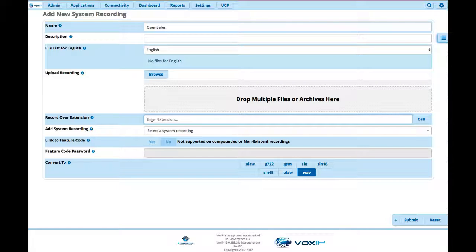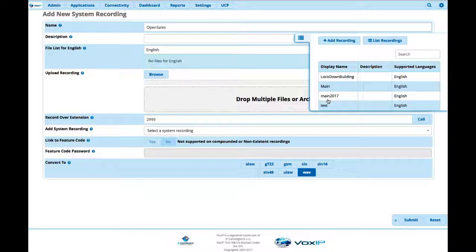So let's say 2999, and you can click call. It'll ring your phone. You can pick up the phone, say your recording, and when you're done, hit pound, then hang up. It'll prompt you for a name, and then you can convert it to whatever file format you want. Just leave it as WAV if you want to, but if you need, for some other reason, maybe you're an international caller and that's the encoding they're using, we offer, as you can see, 8 other conversion file formats. Once you hit submit, that file will show up in the listing that you can choose.